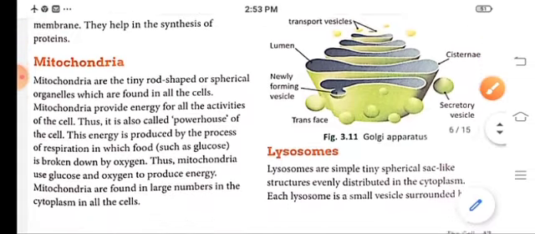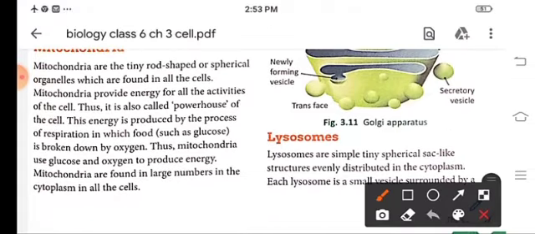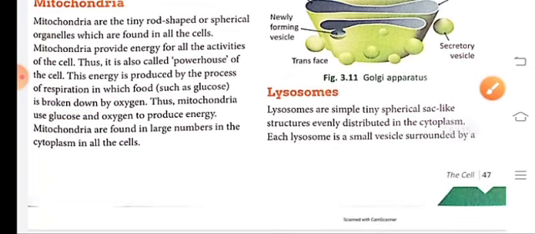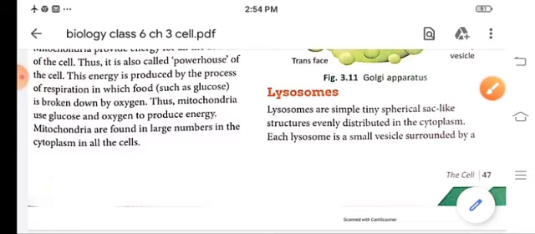This energy is produced by the process of respiration, in which food gets broken down by oxygen. The mitochondria use glucose and oxygen to produce energy. There are large numbers of mitochondria in the cytoplasm in all the cells.